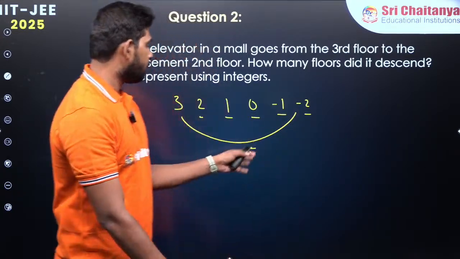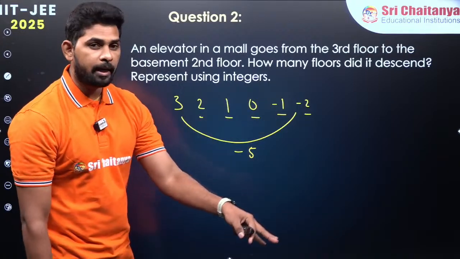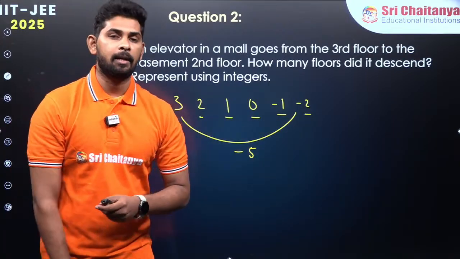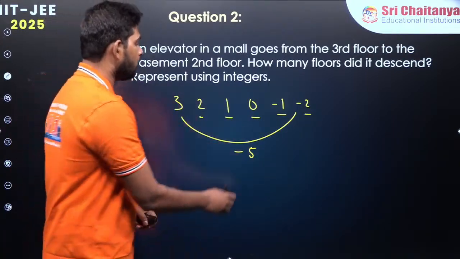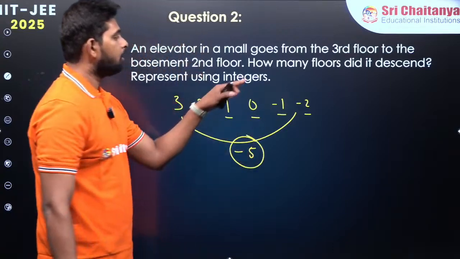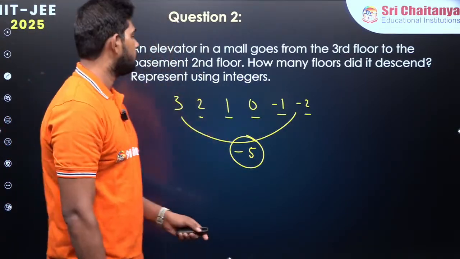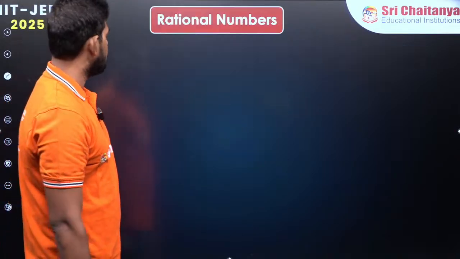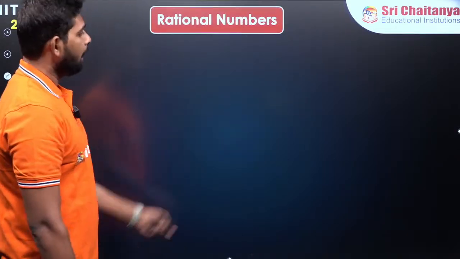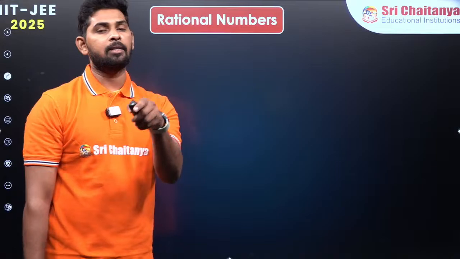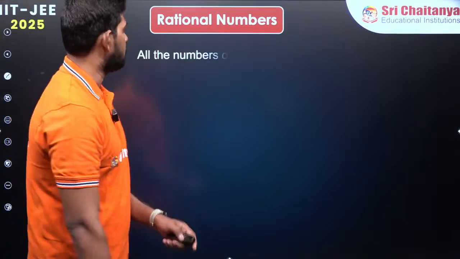Now to show how much we descended, we cannot say like 5 is descended and all these things. If I put the symbol minus over here, directly you are going to get to know which floor you are going to be on, right? So that is how we are using integers. And in the elevator you can see already the numbers with -1, -2 symbols also, right?